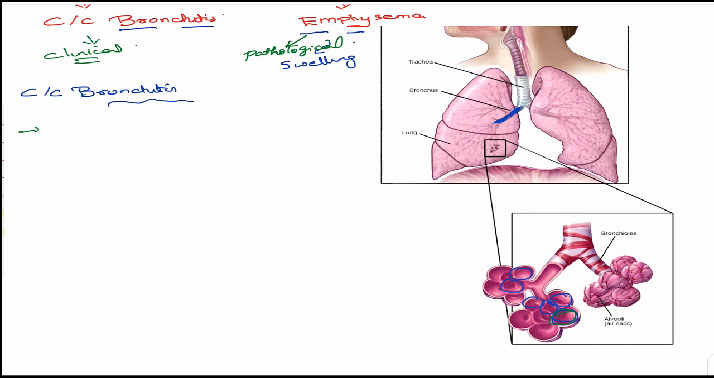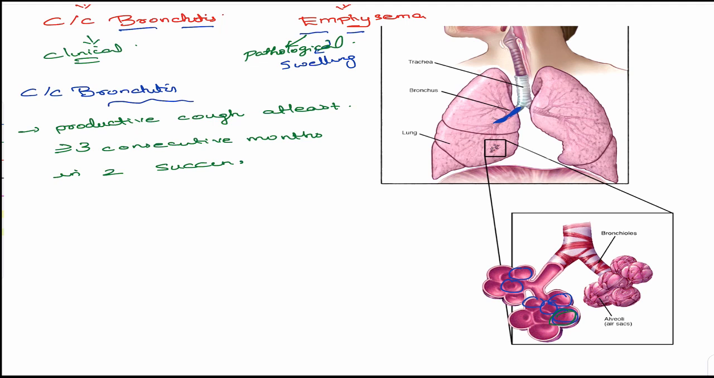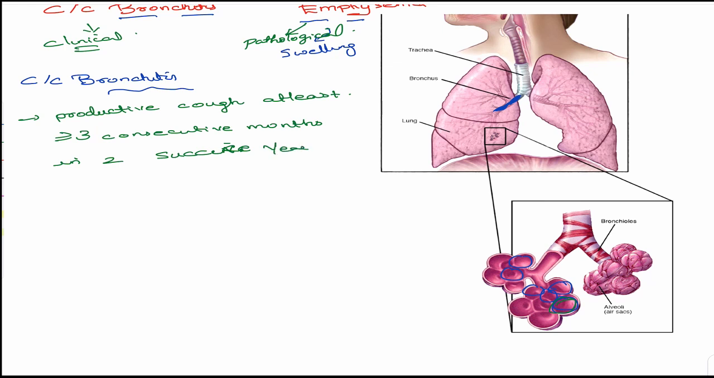So it's defined clinically as a patient having a productive cough for at least 3 or greater than 3 consecutive months in 2 successive years. If he's having it this year, he should also have it next year, not after that. This is very important in the definition: productive cough for at least 3 consecutive months in 2 successive years.